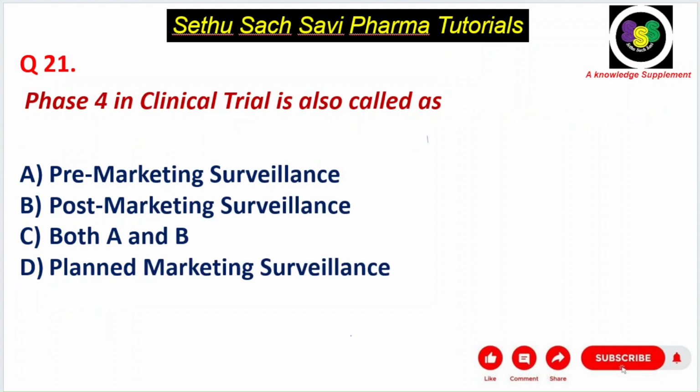Phase 4 in clinical trial is also called as, we have told that phase 4 means the drug is actually coming to the market. So it is post-marketing surveillance. So the answer for this question is B choice.